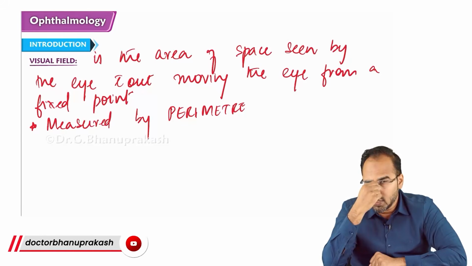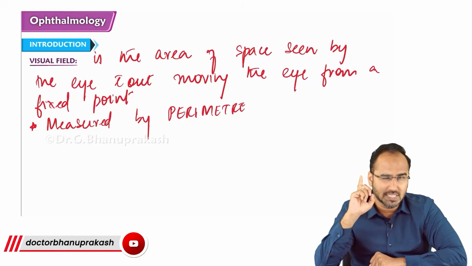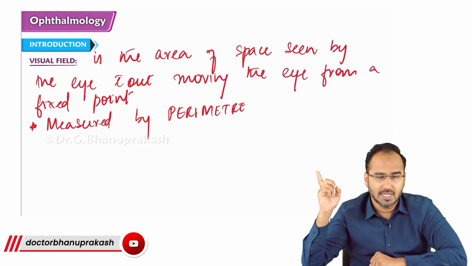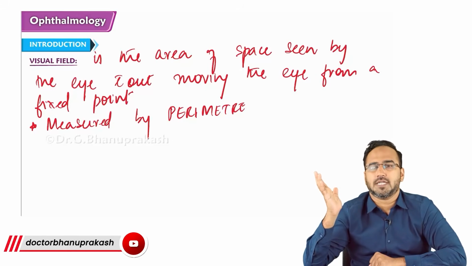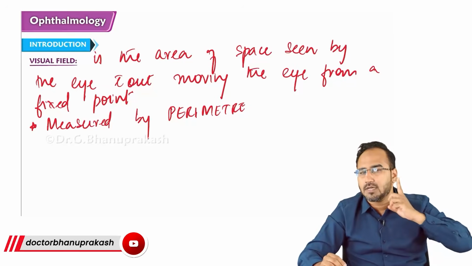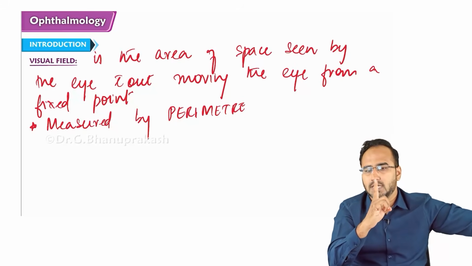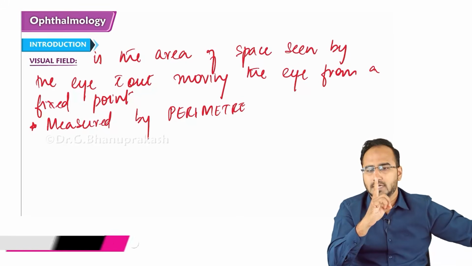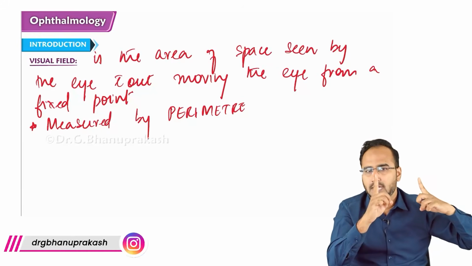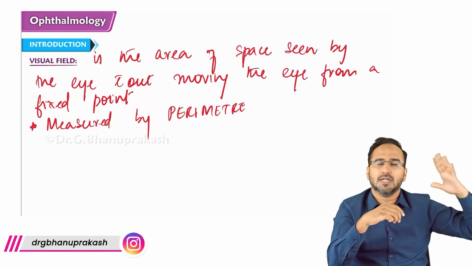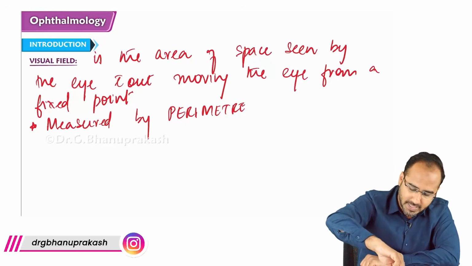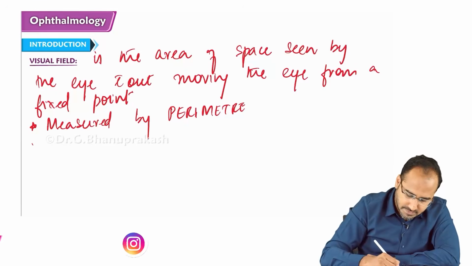Because the nose comes in between, obstructing the visual field. Hence, the nasal field is the shortest. Which is the largest visual field? The temporal visual field. You are fixing your vision onto this finger, and I am asking you, are you able to see this finger? Yes. So the temporal is the largest, whereas the shortest is the nasal field.